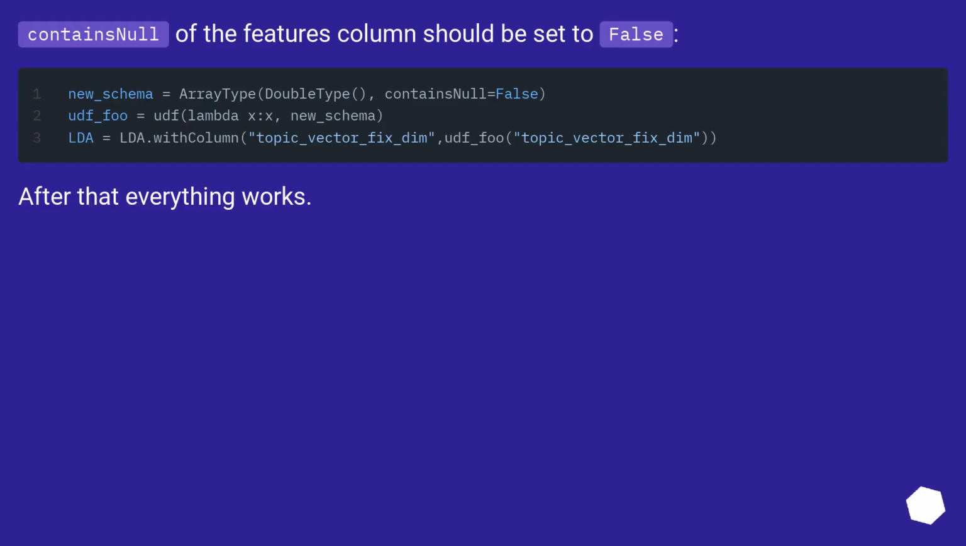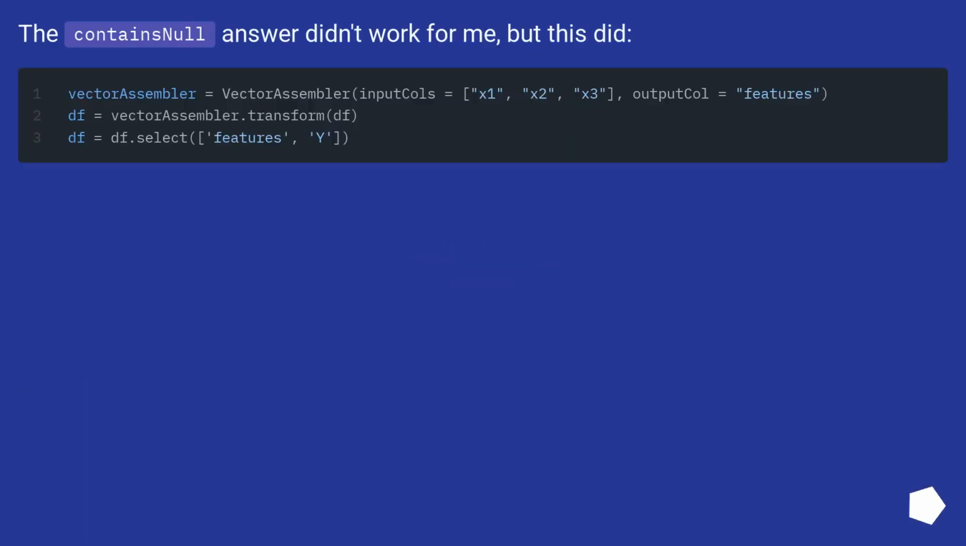containsNull of the features column should be set to false. After that everything works. The containsNull answer didn't work for me, but this did.